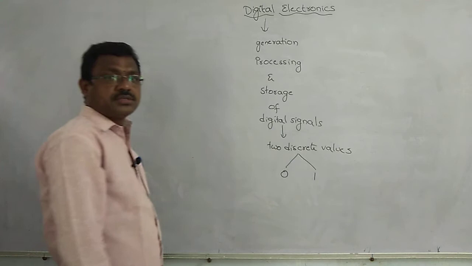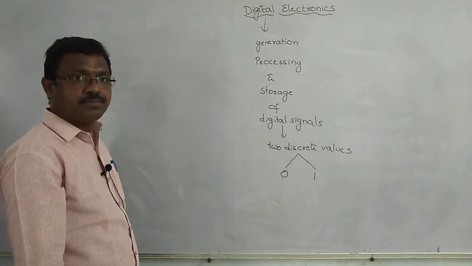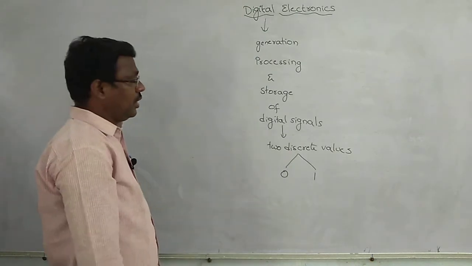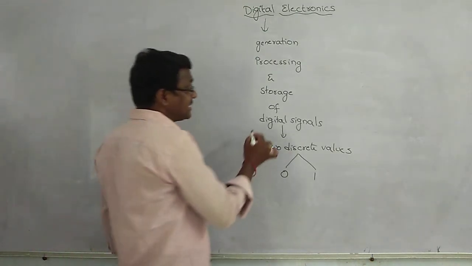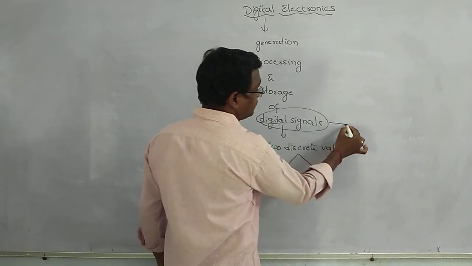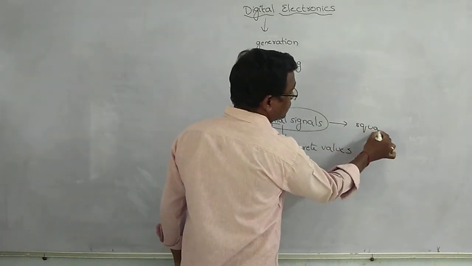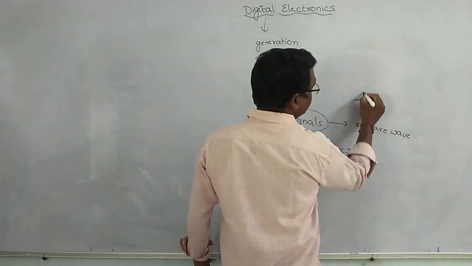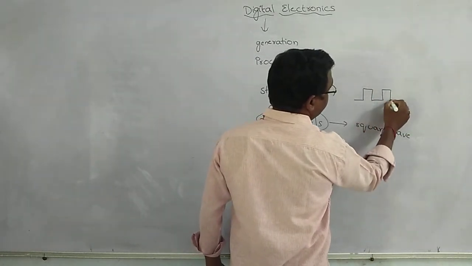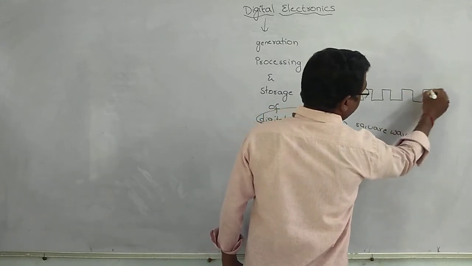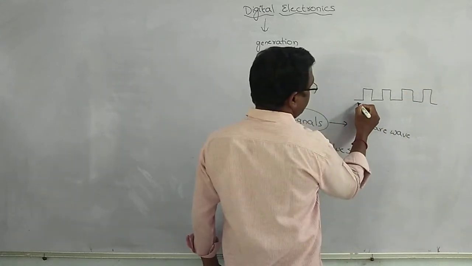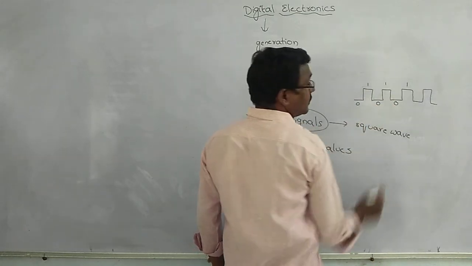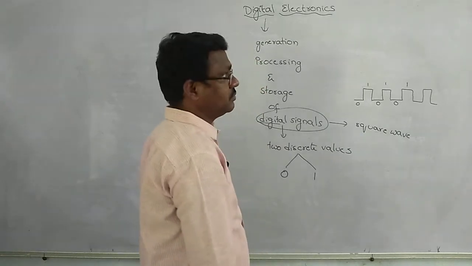In digital electronics, any information can be represented by either 0 or 1. A digital signal example is the square wave. The square wave consists of two values: low, high, low, high. It consists of two discrete values only.